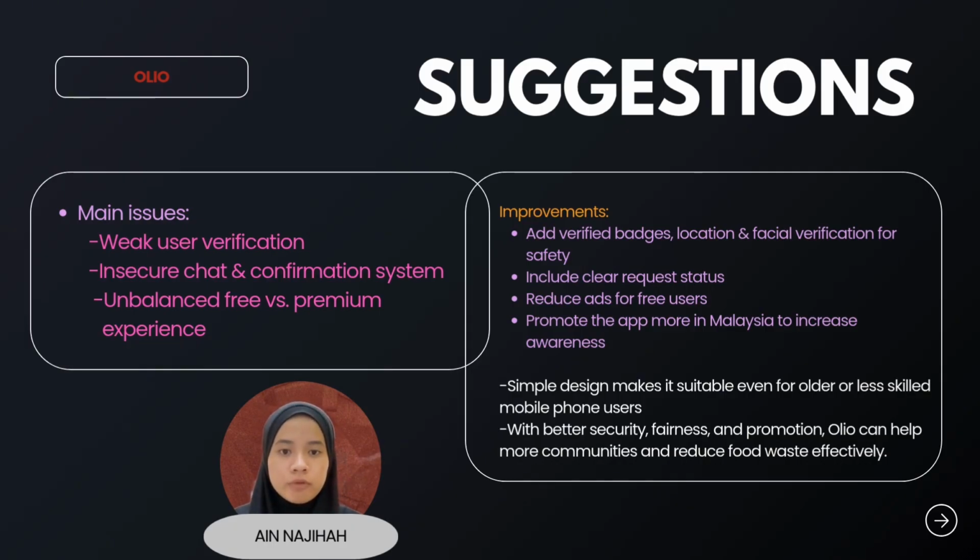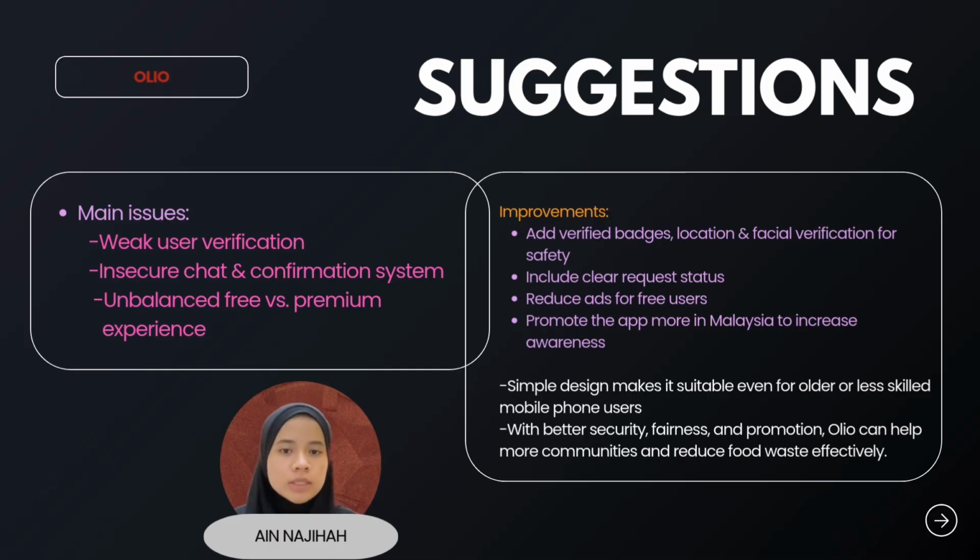Next, OLIO can improve the chat system by showing clear status updates such as accepted, rejected, or completed, so users always know what's happening. Lastly, it would be better to reduce the number of ads for free users to make the app experience more equal and enjoyable for everyone. For me, OLIO is a great app with a meaningful purpose, but it is still not very well known in Malaysia.